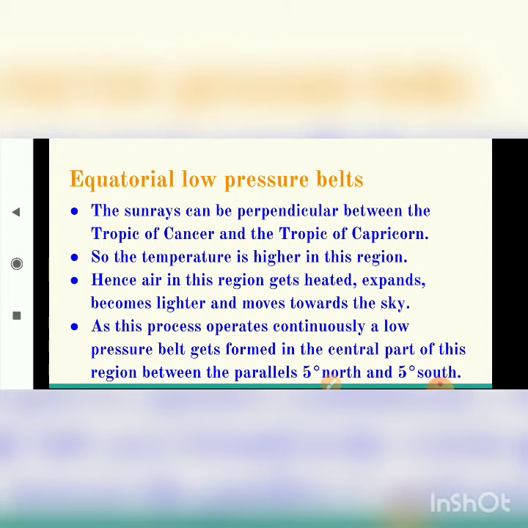Hence, air in this region gets heated, it expands, becomes lighter and moves towards the sky. As this process operates continuously, a low pressure belt gets formed in the central part of this region, between the parallels 5 degree north and 5 degree south.